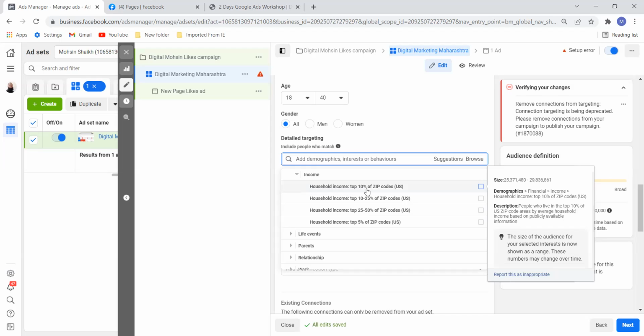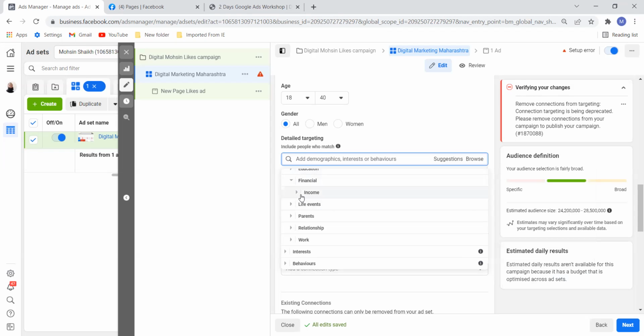See this top 10% of zip codes in US, top 10 to 25, top 25 to 50, and top 5 zip codes in US. So these are the rich people. Okay, 5% I believe. And they live in such a zip code. So according to the zip code, Facebook has mapped this.